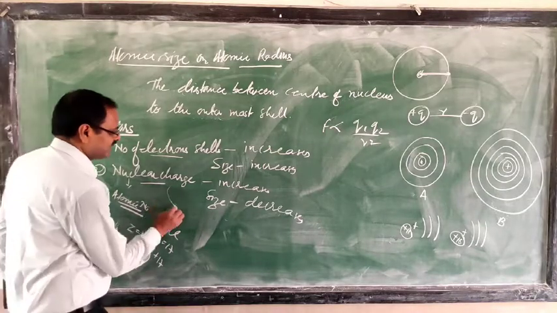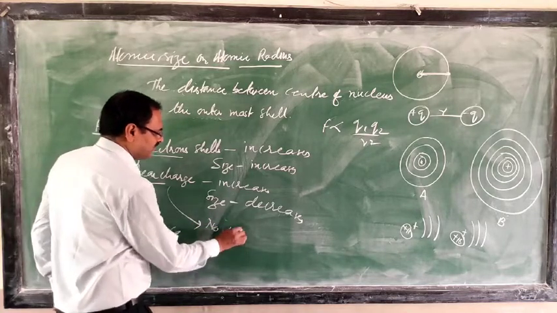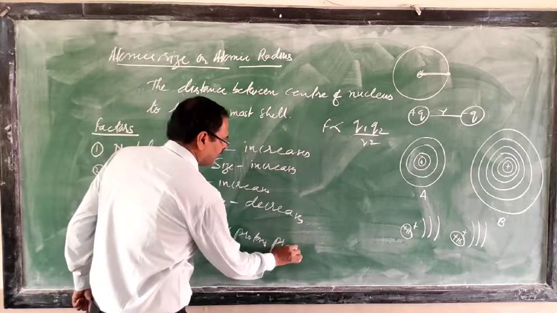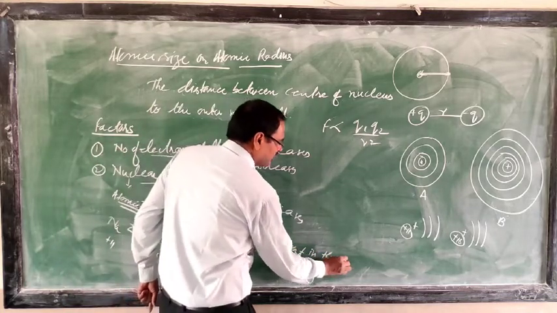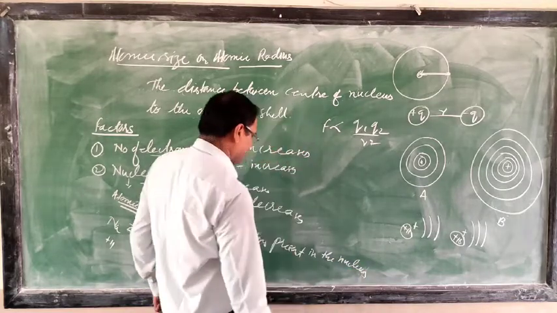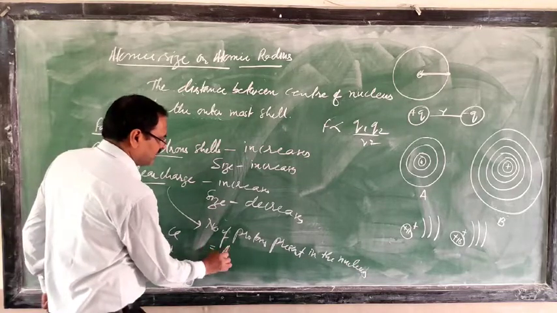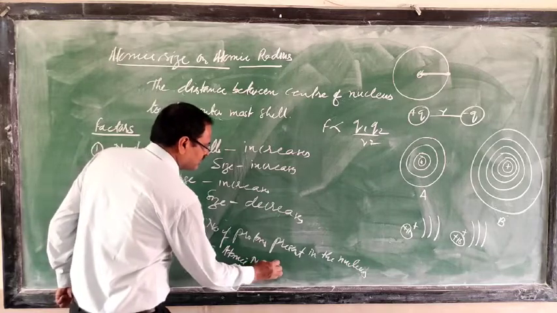Nuclear charge is the number of protons present in the nucleus. And how can you know how many protons are present in the nucleus? That will be equal to the atomic number.